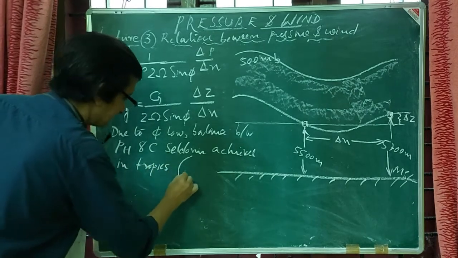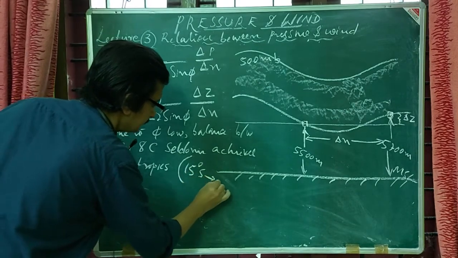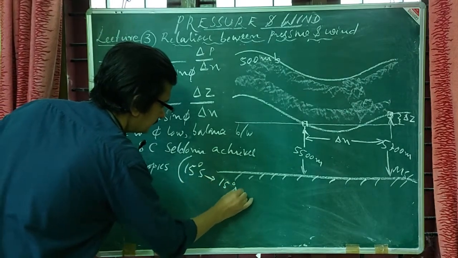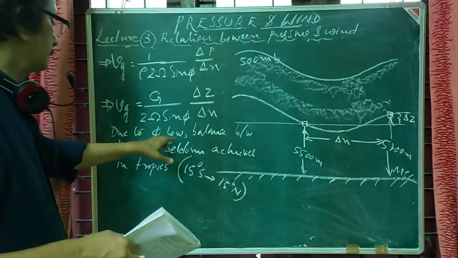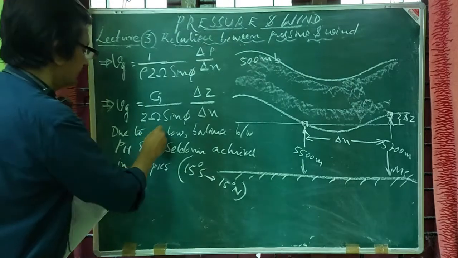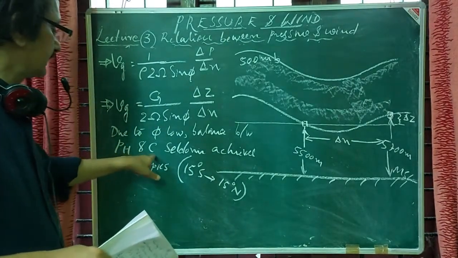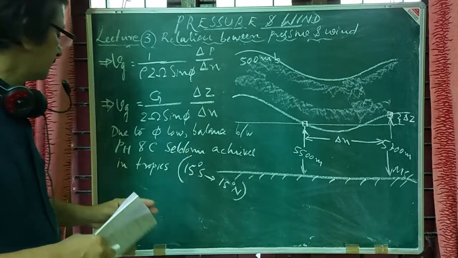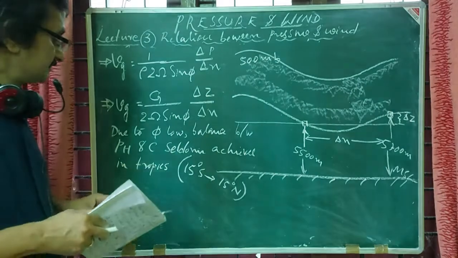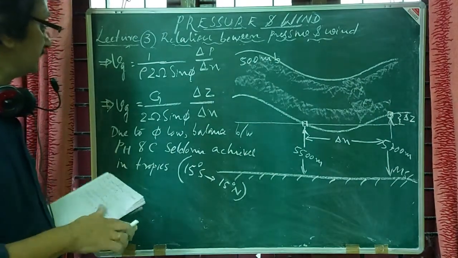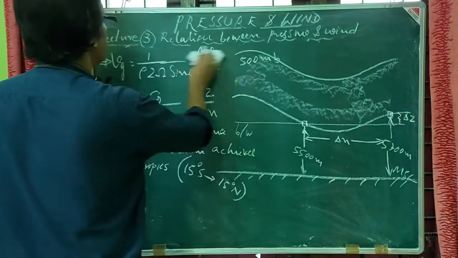In the tropics, generally we can say around 15 degrees south to 15 degrees north, due to low phi value, balance between horizontal pressure gradient force and the Coriolis force seldom is achieved in the tropics, between around 15 degrees south to 15 degrees north. So the actual wind, if you see,